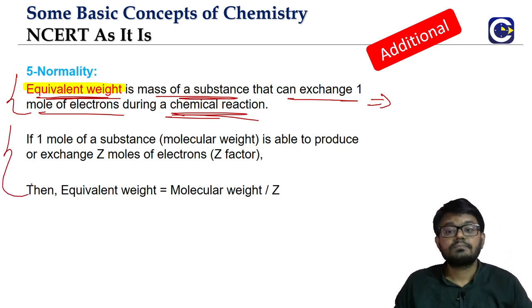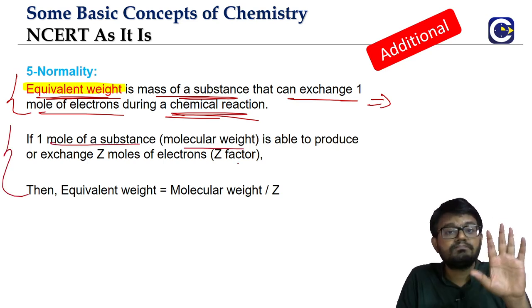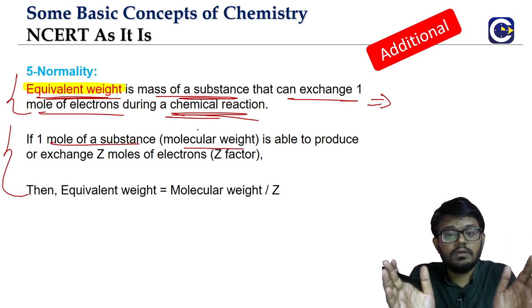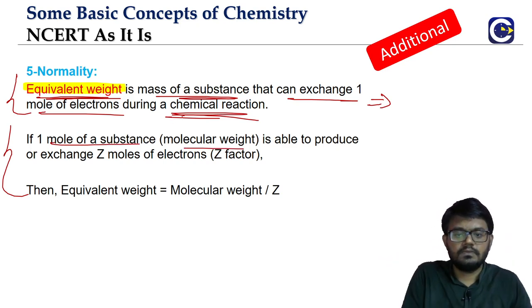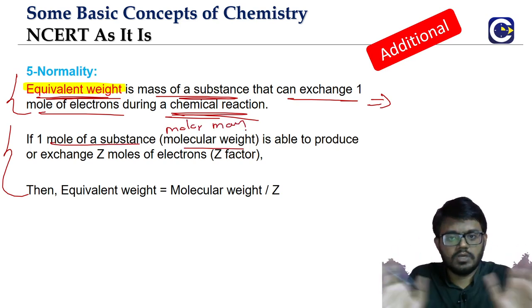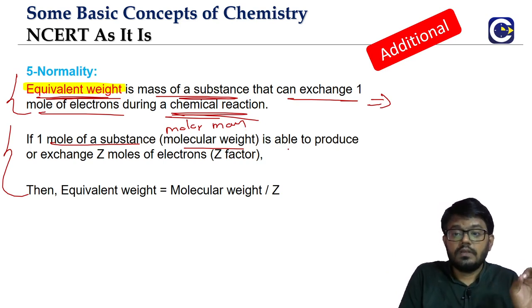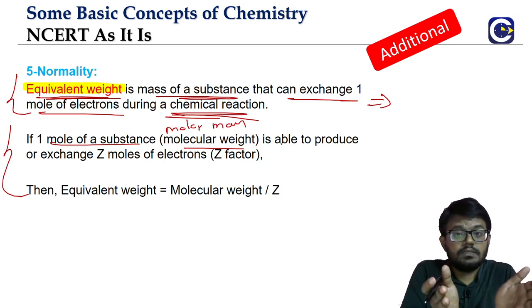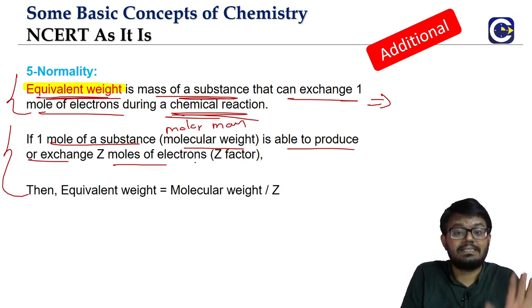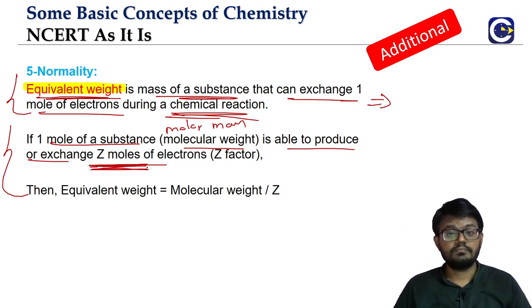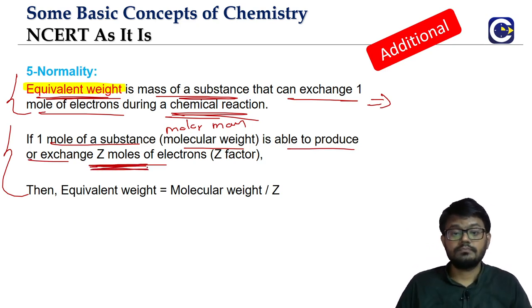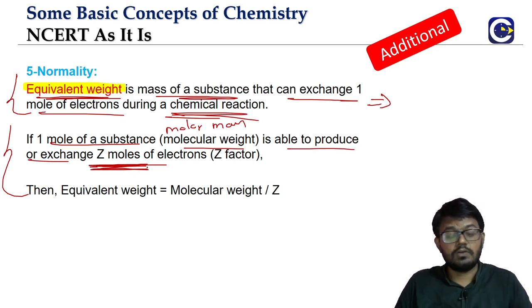How will we see it? 1 mole of substance means what? That mass is the molar mass, or gram molecular weight. If you take 1 mole of a substance, that mass we know is the molar mass. If it is able to produce, let us say, Z moles of electrons, what is this Z? We will have to find it out. If it is able to produce Z moles of electrons, it means what?